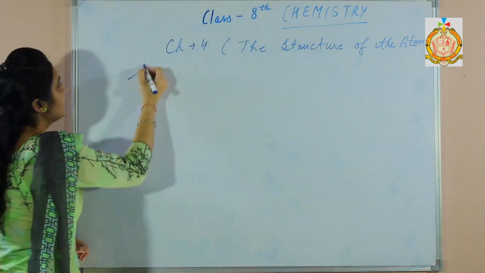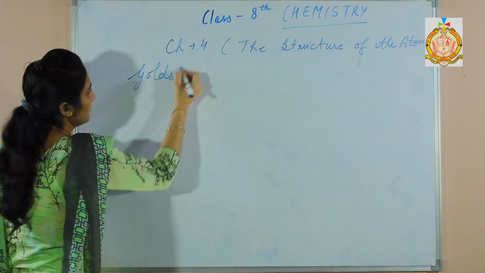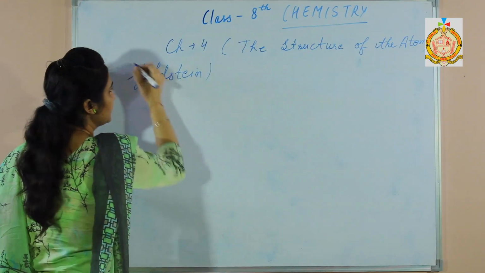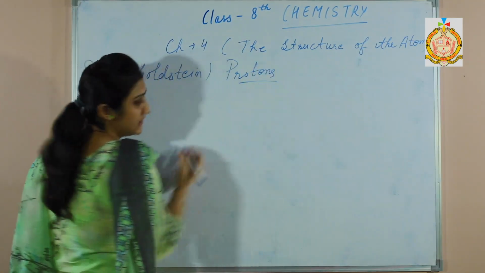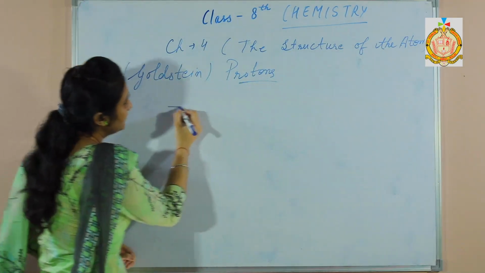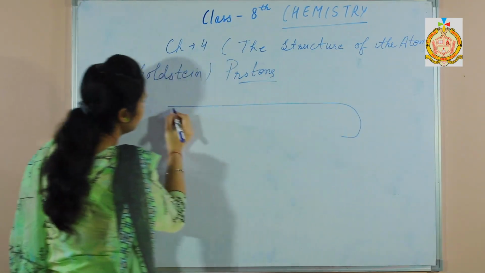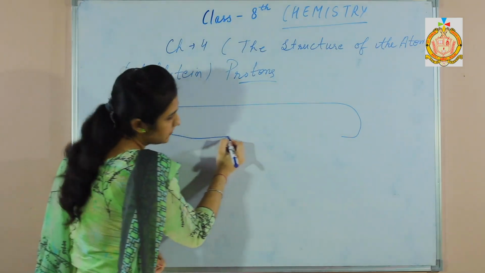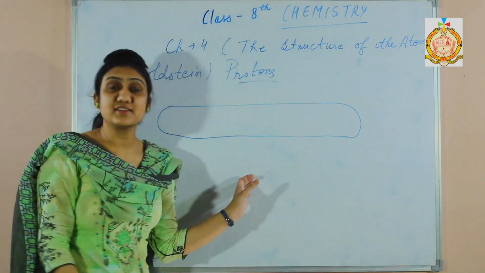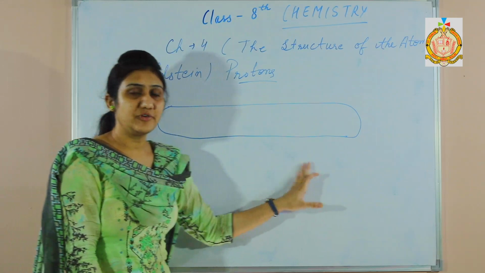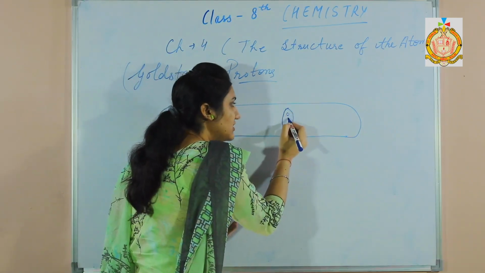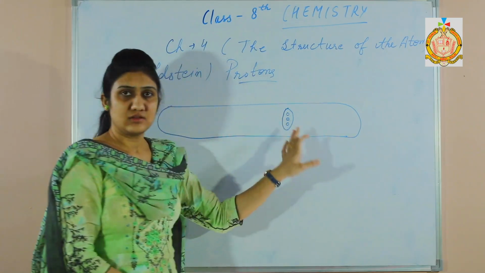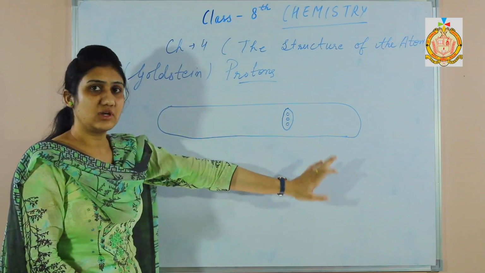The scientist Goldstein discovered protons in a similar type of arrangement. He also took a discharge tube, but he replaced the cathode with a perforated cathode. Perforated cathode means the cathode has holes or canals so that the rays can pass through the cathode.